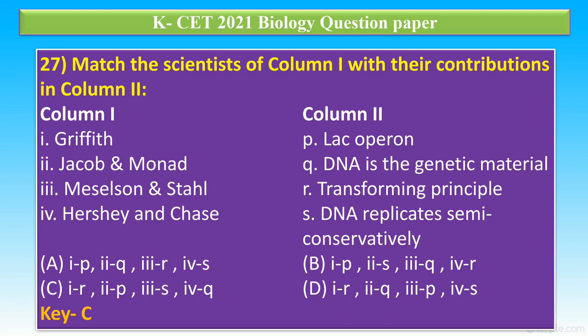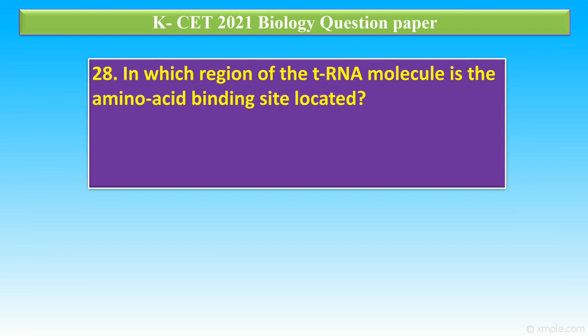So Griffith, he discovered transforming principle. Jacob and Monod proposed Lac operon. Meselson and Stahl, they proved semi-conservative DNA replication. And Hershey and Chase, they proved DNA is the genetic material.